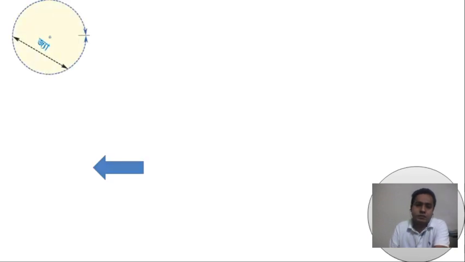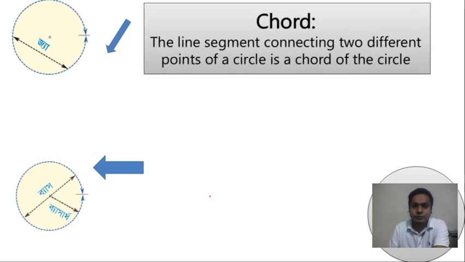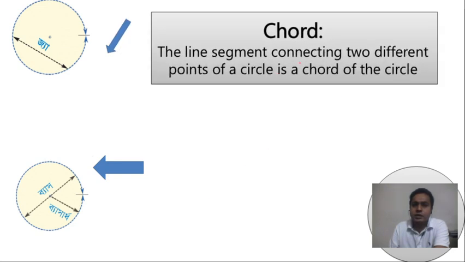First one is chord. What is a chord? The line segment connecting two different points of the circle is a chord of a circle. If this point is A and this point is B, then AB is the chord of the circle.